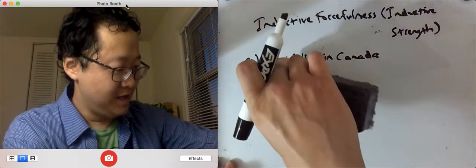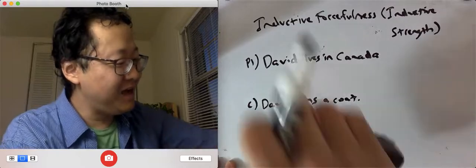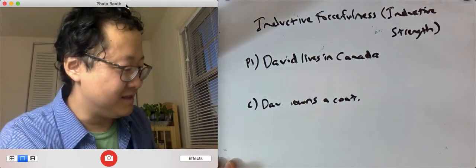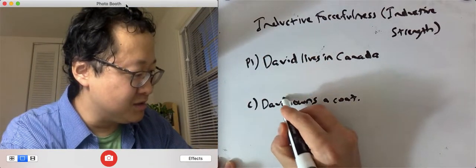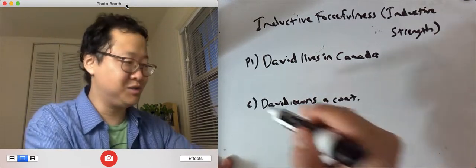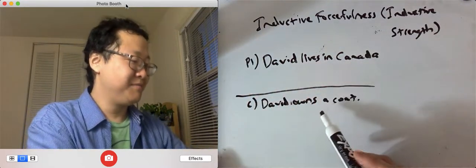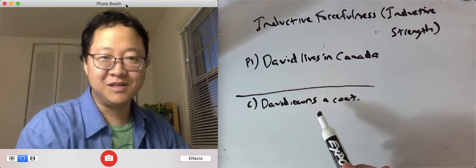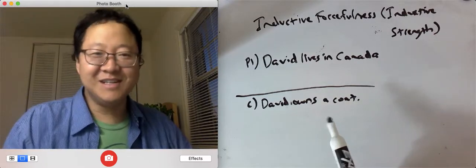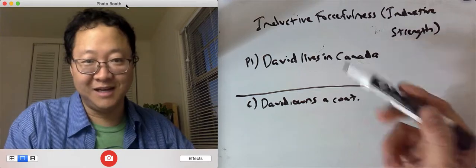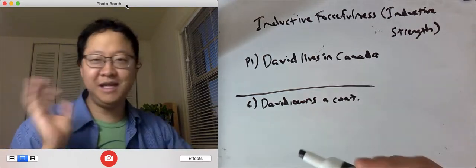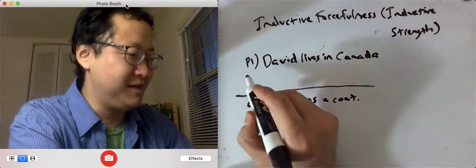Does that follow validly? Is it true? If the premise is true, does it follow that David must own a coat? Not really, right? It's possible that someone lives in Canada and not own a coat. So we need a premise to try to make this valid.